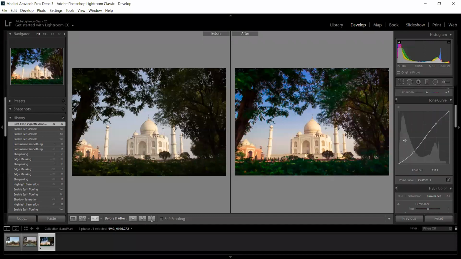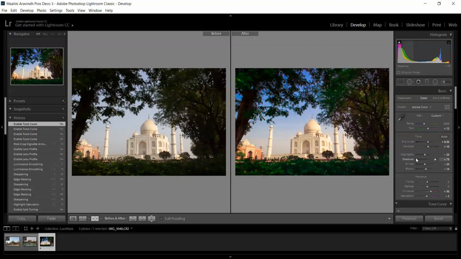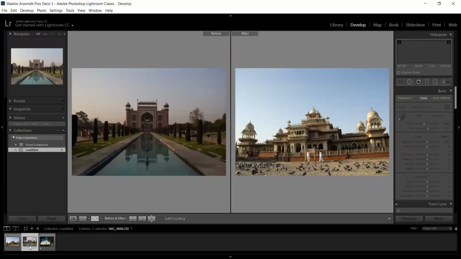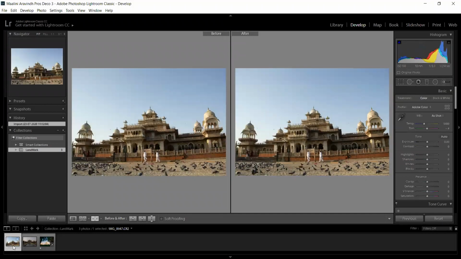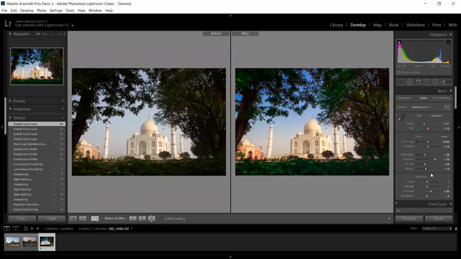For every tab inside the column, you can see the before and after by turning on and turning off the curves or adjustment layers. Everything will be there. So what sets Lightroom apart from other software that you have to know? I have selected two similar images. I have edited a single image of the Taj Mahal and made some corrections, and I think this style may help in editing another image.